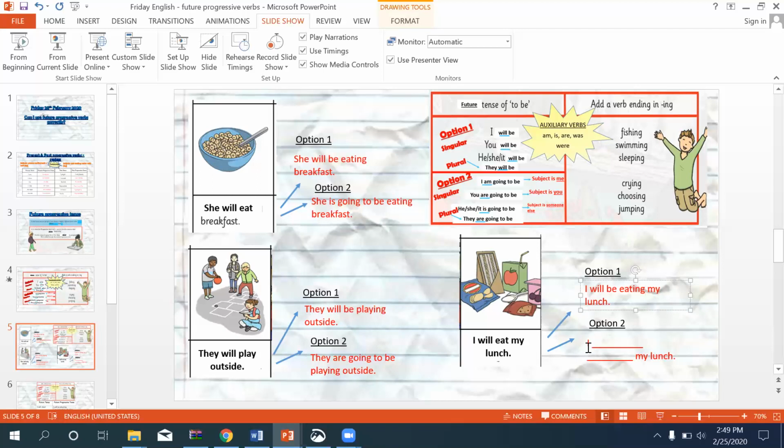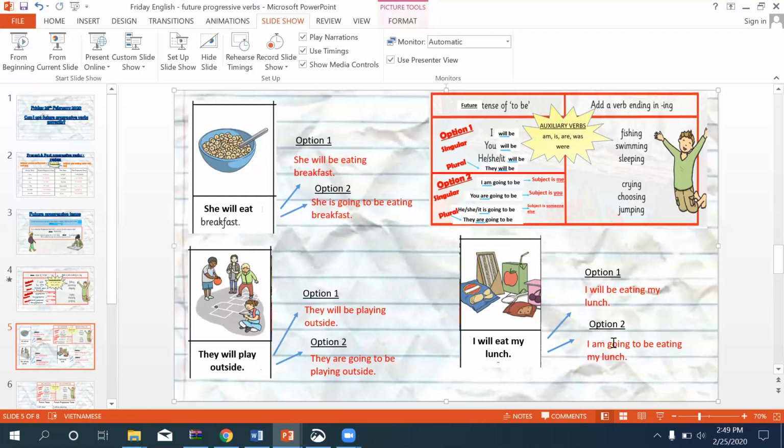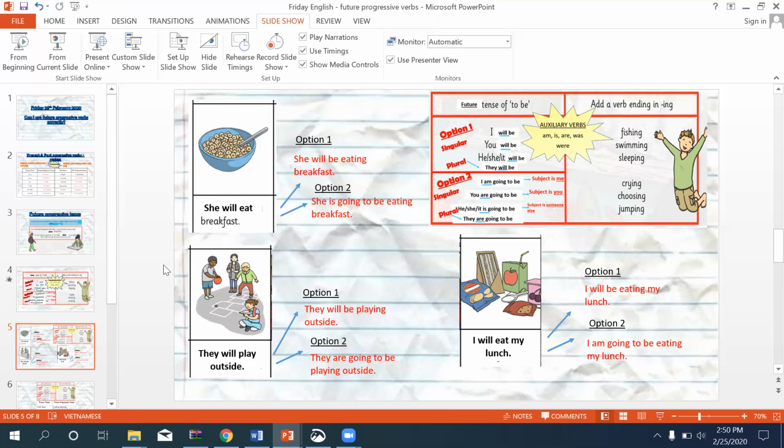Option 2, I need to look at my subject. So the same as the present progressive. If the subject is me, I know I'm going to use am as my auxiliary verb. I am, and then to make it future progressive, add going to be. I am going to be, and then we just add our verb with an ing. I am going to be eating my lunch. So that's how we make future progressive.